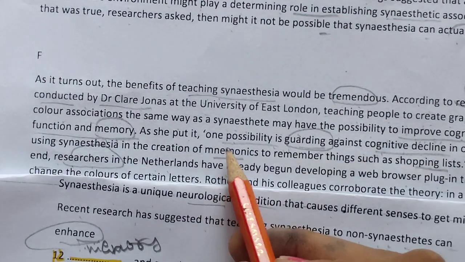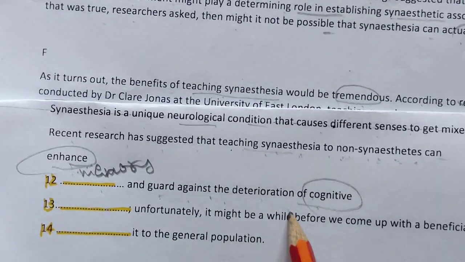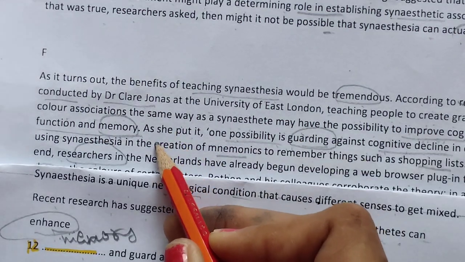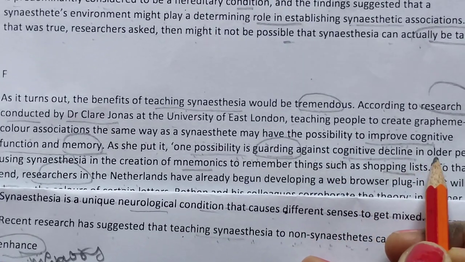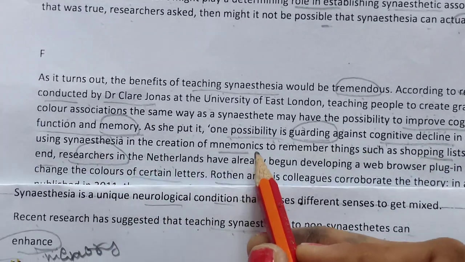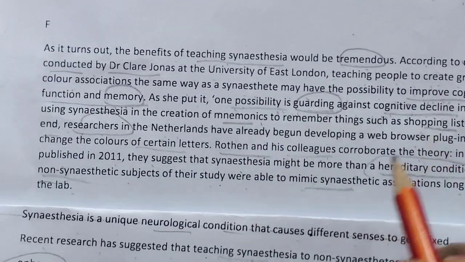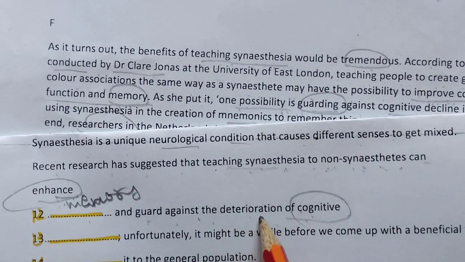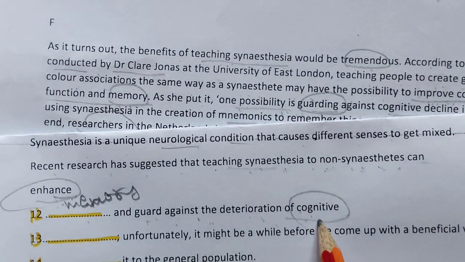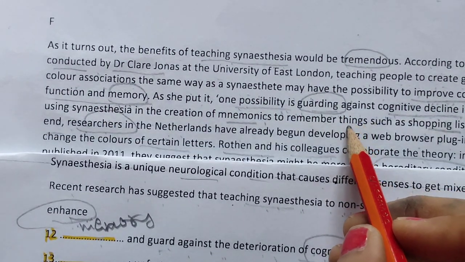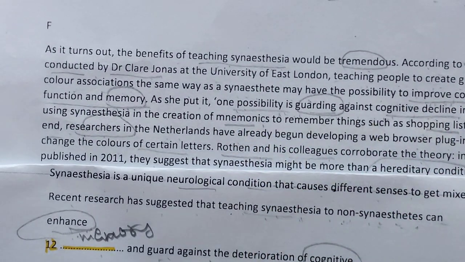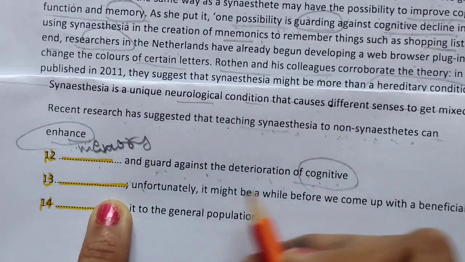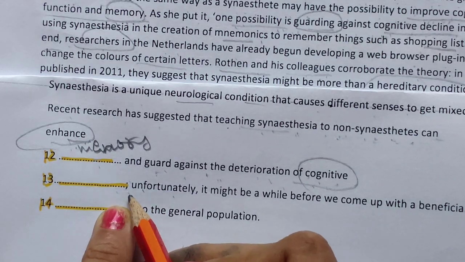Memory. And in the next line they have given, and guard against the deterioration of cognitive. And what they have given, one possibility is guarding against cognitive decline in older people, using synesthesia in the creation of mimics to remember things such as a shopping list. Okay, next, fill in the blanks. Guard against the deterioration of cognitive blank, unfortunately.